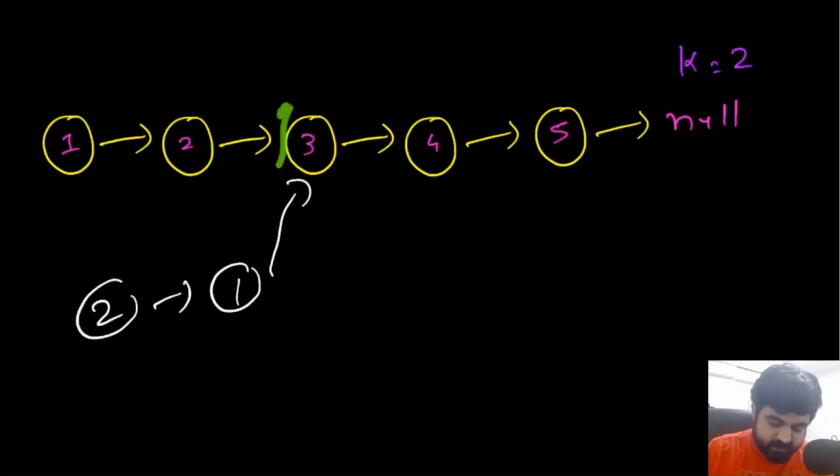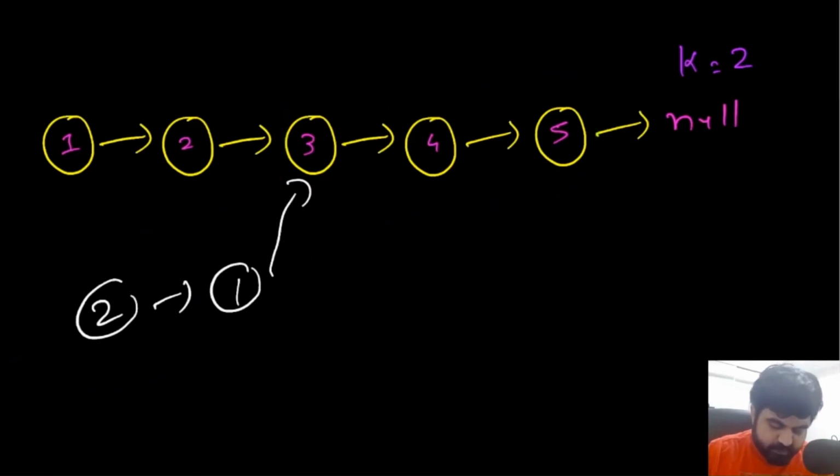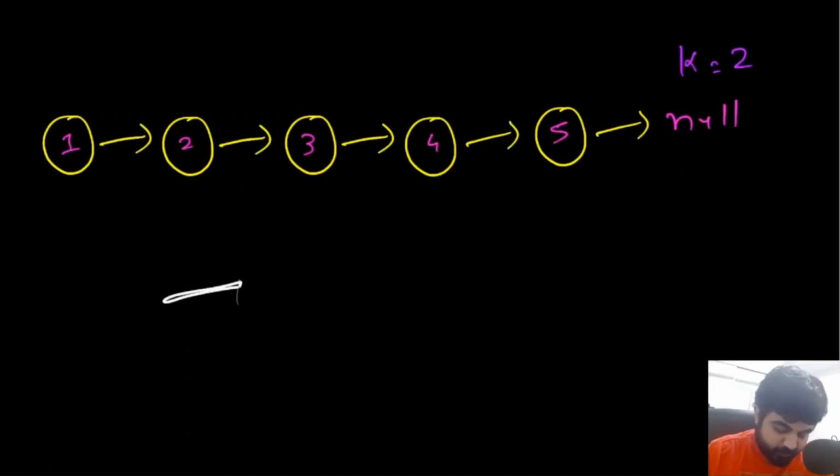Now for this newly created list, we can repeat the same process. This time we will reverse these two nodes. And if we keep repeating, we will be left with just a single node, which contains one value, less than k, which means we don't need to change this portion. If we see logically, this becomes a very good candidate for a recursive approach.